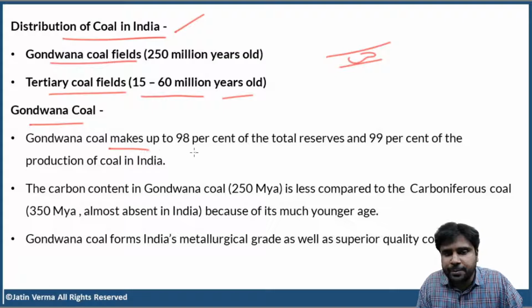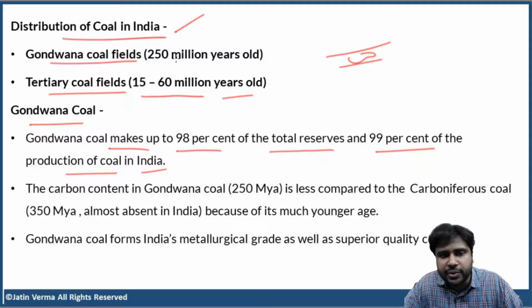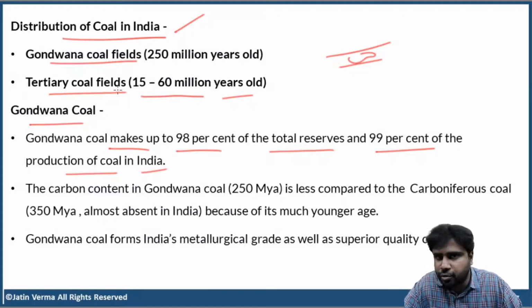Gondwana coal makes up 98% of the total reserves and 99% of the total production of coal in India. Okay, Gondwana coal, which is around 250 million years old, makes up 98% of the total coal reserves of India and also 99% of the total coal production in India. Okay, the remaining 1%, tertiary coal.